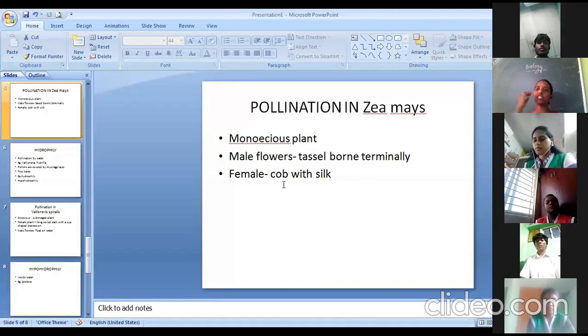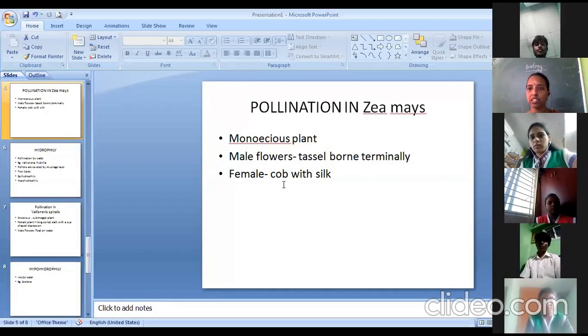When it is in the young stage, it has a very coiled stigma and style which is called silk. If you happen to see a sweet corn, you see a lot of thread-like structures hanging on the outer side. Have you seen them on the corn? Those hanging structures are called silk. Silk is nothing but the stigma and style of the female part. It is hanging outside, and the whole inflorescence is seen outside the leaf, above the level of the leaf.